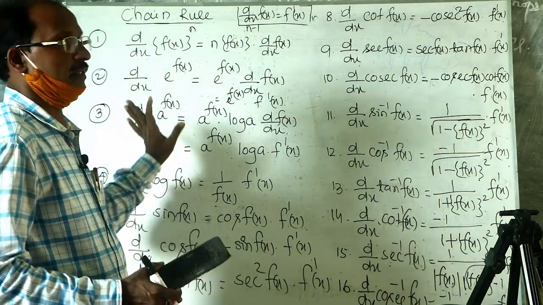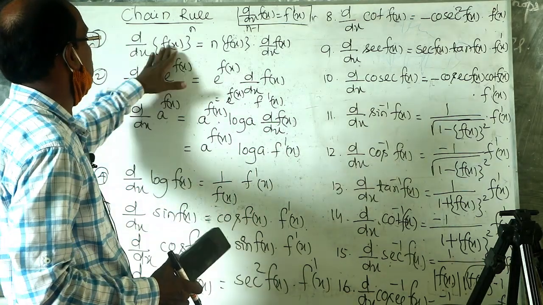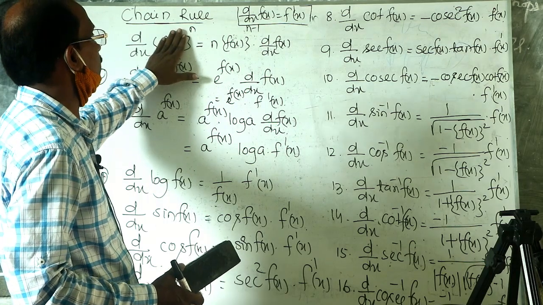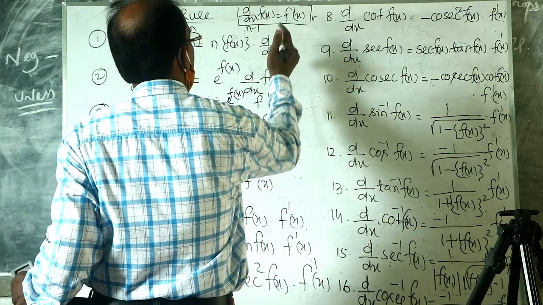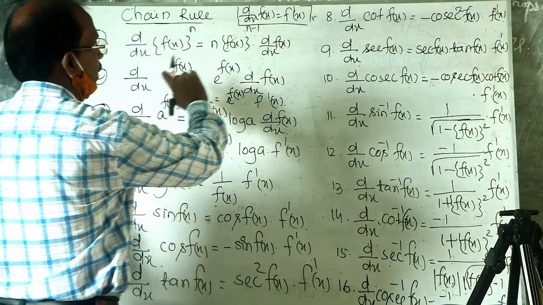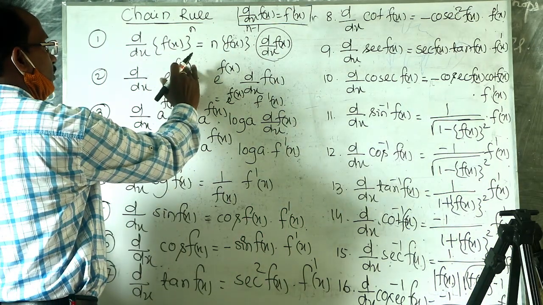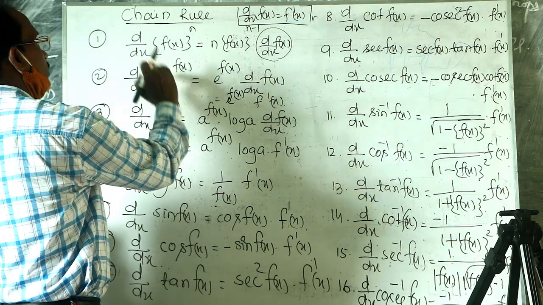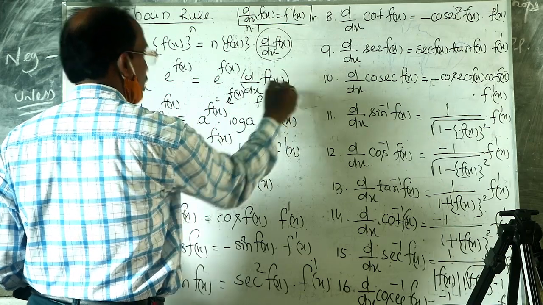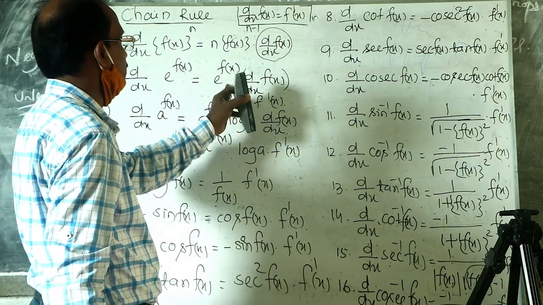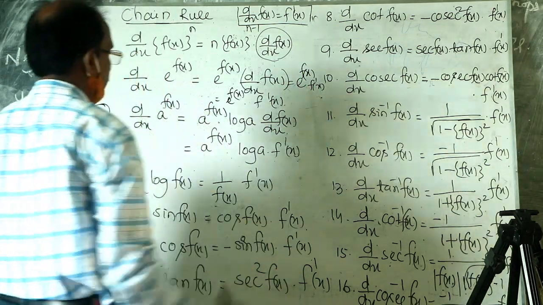These formulas are derived from the general formula. The derivative of x to the power n is equal to n into x to the power n minus 1; only the derivative of f(x) is multiplied to these functions by the chain rule. Since the derivative of e to the power x is e to the power x itself, the derivative of e to the power f(x) is e to the power f(x) into f dash x.